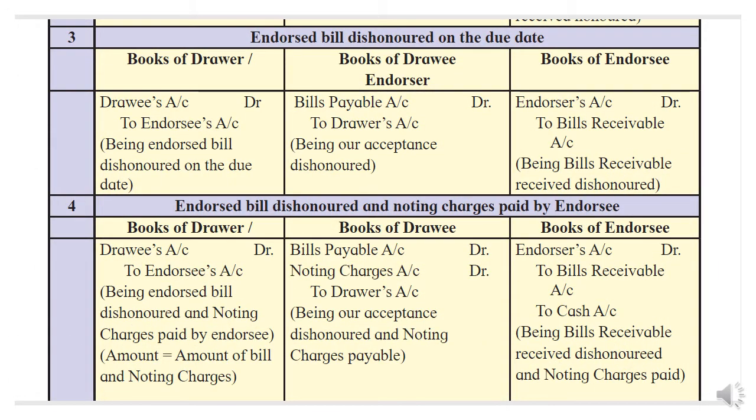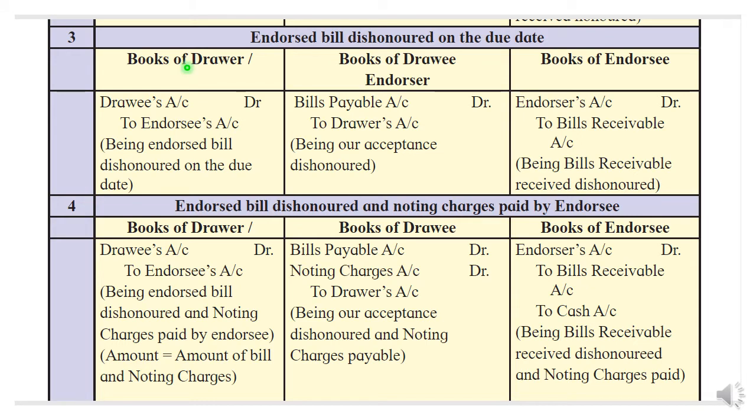Next journal entry under the endorsement can be students dishonoring. So if the bill is dishonored, entry will come in all three accounts. You don't need to learn this entry by heart, students. These two entries are the only important ones, but it's given in your textbook just for knowledge's sake. You have to see this entry. It is also very easy.